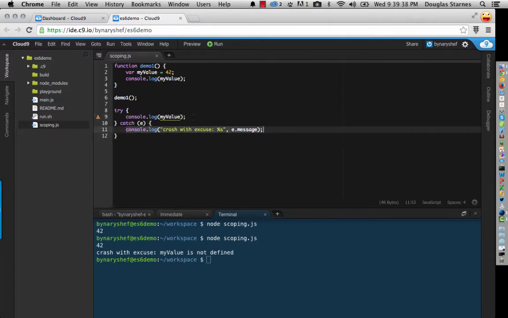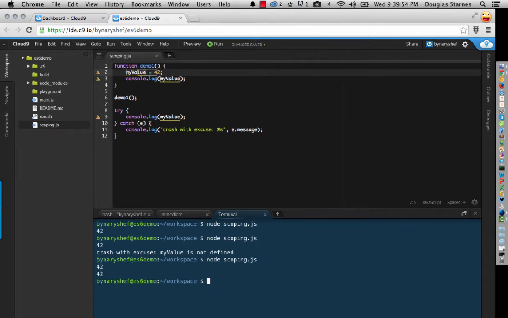Now what does that mean? Well, obviously the variable outside of the function is not accessible. There is, however, a way in JavaScript to make line 9 execute, and it's simply to remove the var keyword. So now if I save this, we get 42 twice. Even though the linter's going crazy, telling me, hey, you've got undeclared variables and everything, still it works. Now you should never do this, because when you don't use the var keyword, the variable is scoped to the global context, and global variables are not a good idea.